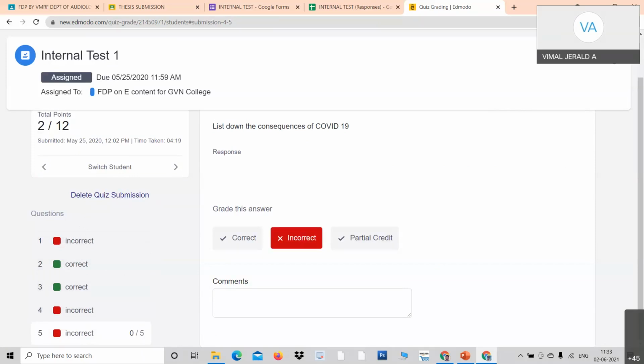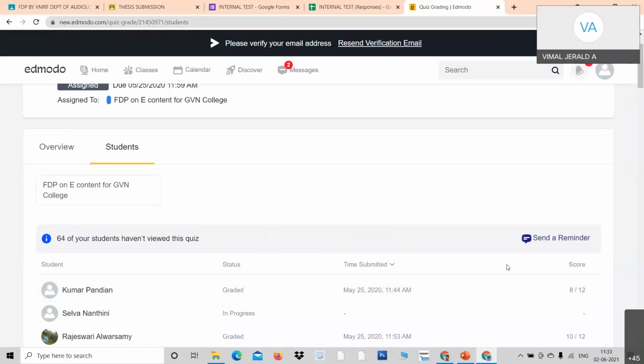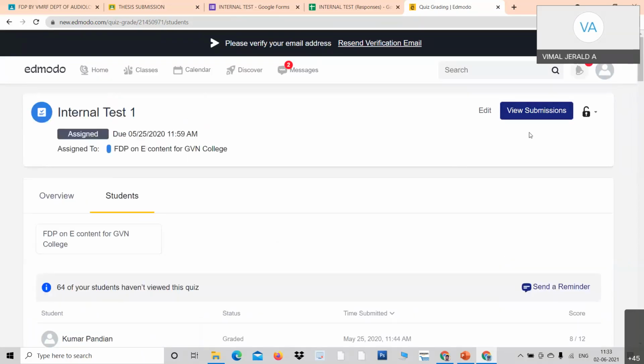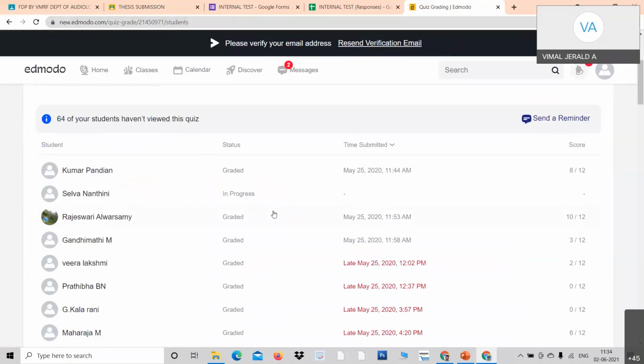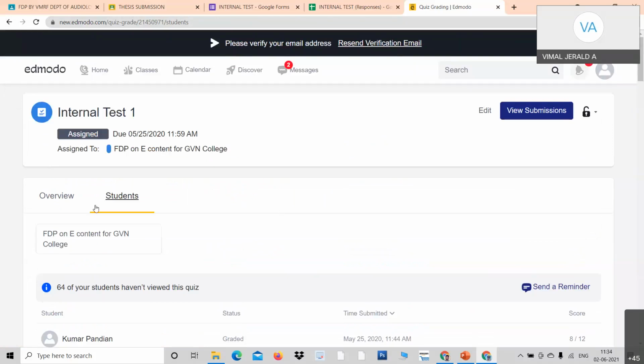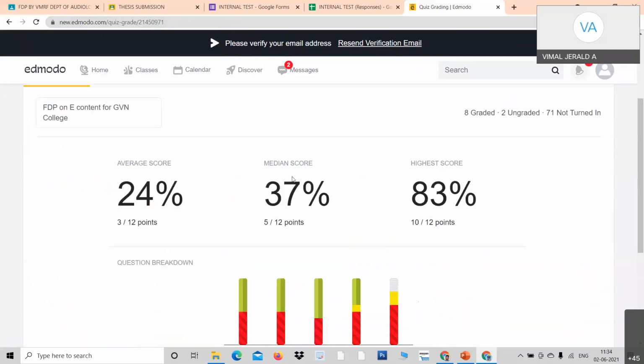Okay, professors, I shall close it. See, once after evaluate, click over this view submissions. You will get the infographics, for example. I just get back and you can close it. You will get all the students here and you will get overview. Click overview, you will get all these performance also. Okay, professors? And how to download, extract the marks.